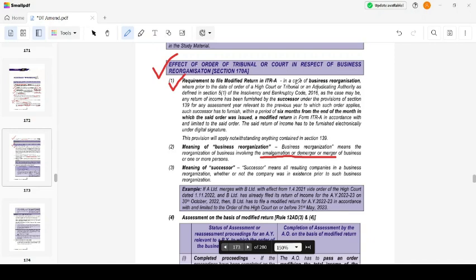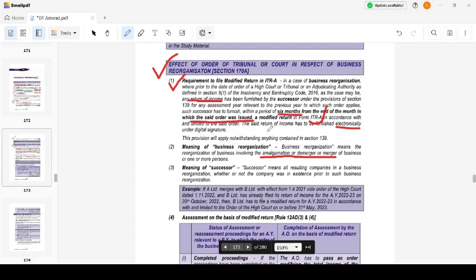In the case of business reorganization, where prior to the date of the order of the High Court, tribunal, or adjudicating authority, as the case may be, any return of income has been furnished by the successor under the provisions of section 139 for any assessment year relevant to the previous year to which such order applies, such successor has to furnish, within a period of 6 months from the end of the month in which the said order was issued, a modified return in form ITRA in accordance with and limited to the said order. Said return of income has to be furnished electronically under digital signature.